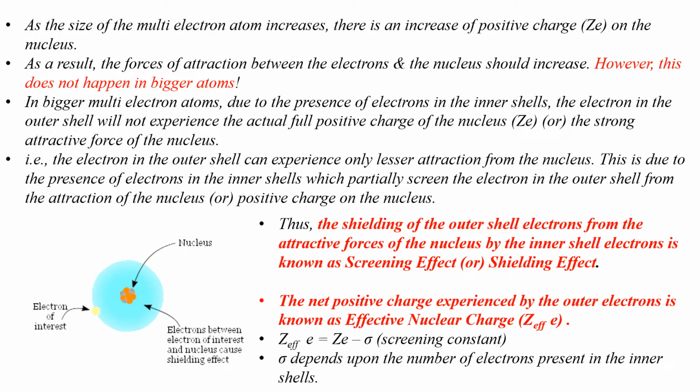Now, the net positive charge experienced by the outer electrons is known as effective nuclear charge. This is again important. The net positive charge experienced by the outer electrons is known as effective nuclear charge, and this is given by the following expression: Z effective is equal to Z minus sigma. Sigma is known as screening constant. The value of this depends on the number of electrons present in the inner shells.